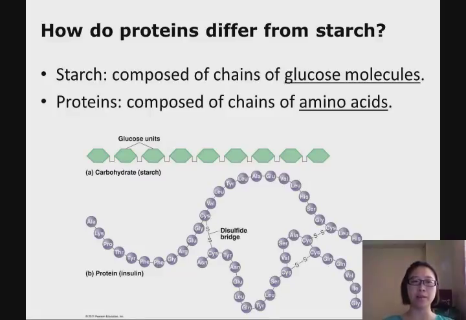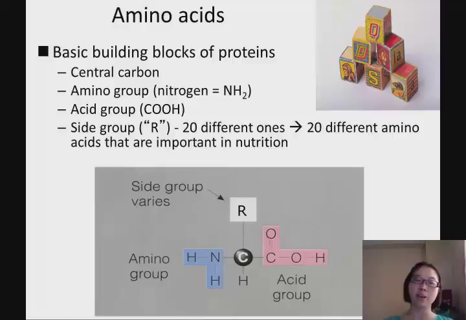As you can see, we have starches. They are composed of chains of glucose molecules, where we have monosaccharides, disaccharides, trisaccharides, oligosaccharides, and at the end polysaccharides. But this is protein. The building block is actually amino acid. You can see one purple circle ball is one amino acid. That's how all of them link together. They become polypeptides, and they have different interactions between those R groups. So you can see they have disulfide bridges, or they have hydrogen bonds as well.